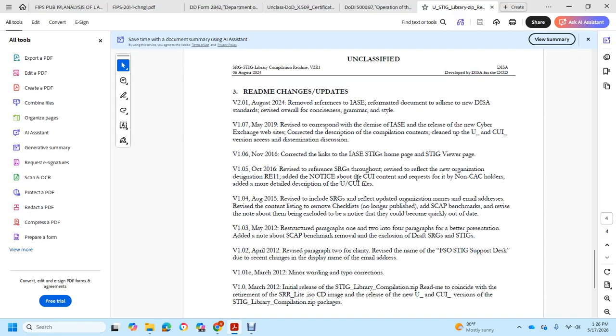Version 1.01c, March 2012: minor wording and typo corrections. Version 1.0, March 2012: initial release of the Security Technical Implementation Guide Library Compilation zip.